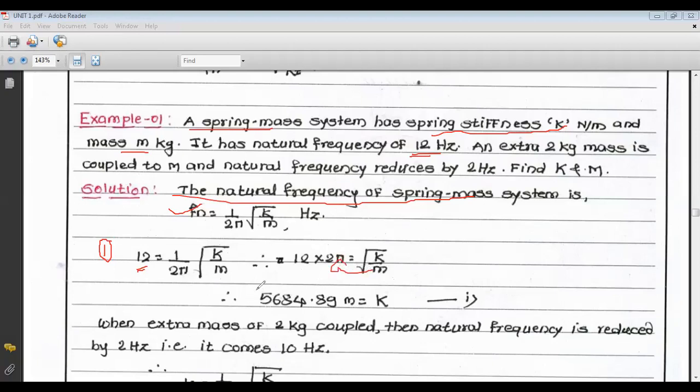So we get the value of k is equal to 5684.89 m. That is the value of k. So this is only the first case.